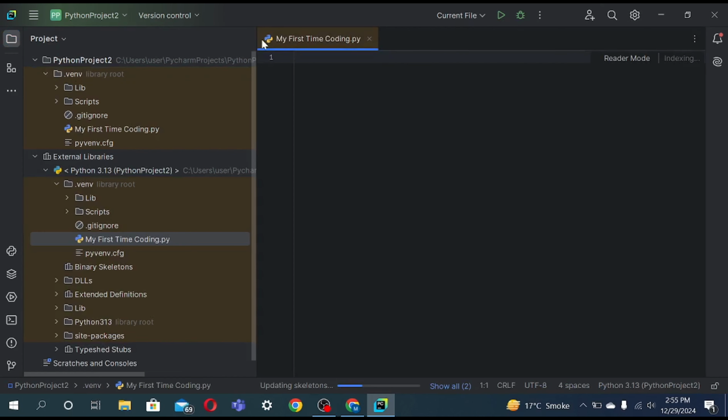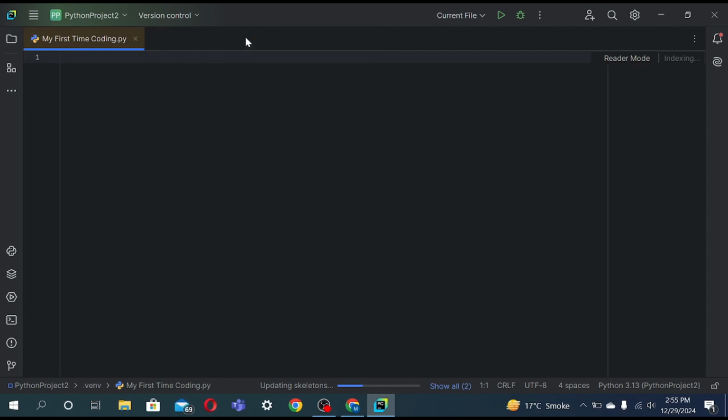I would like to minimize it. It is completely optional. Minimize it again, it will give you a broader screen. So let's start. First, I'm going to show you how you print something on the screen. Type small case print, parentheses and double quotes. Double or single quotes, it's optional, but I will prefer double quotes here. Now whatever we type in here is going to be output on the screen.